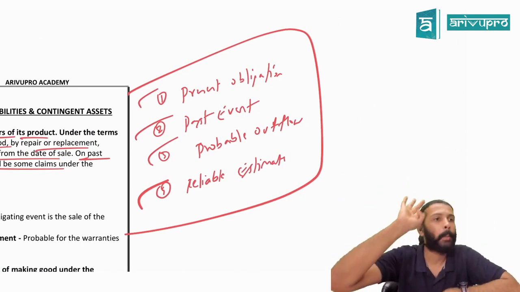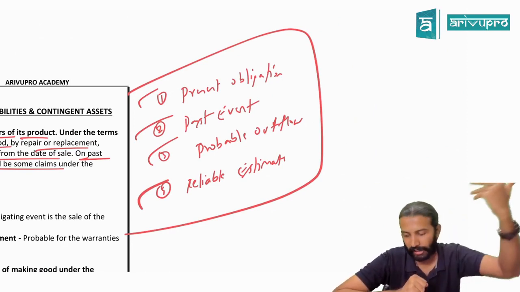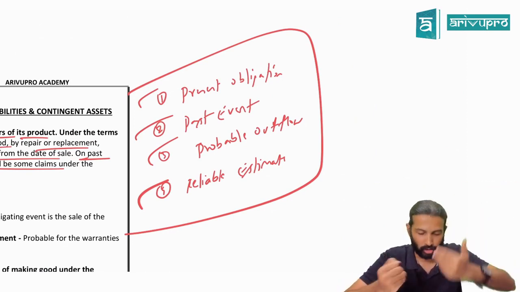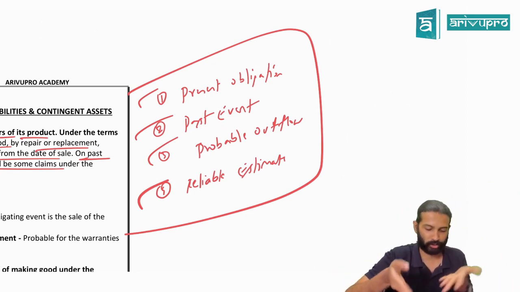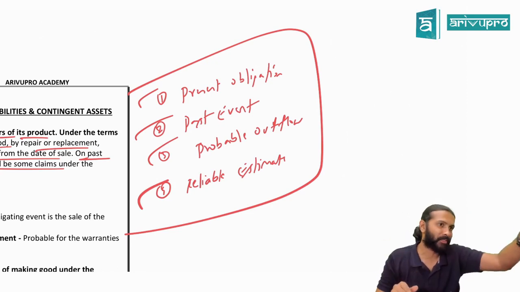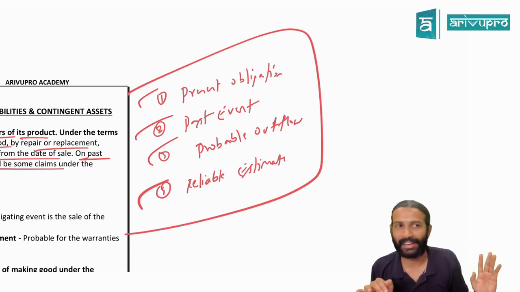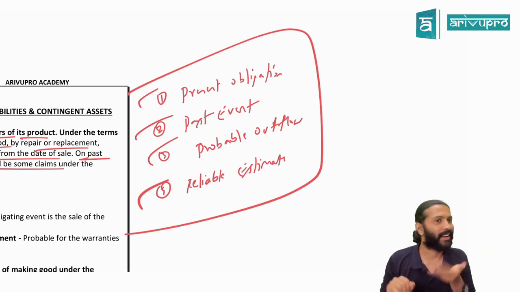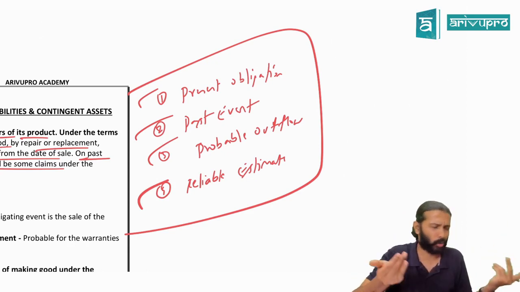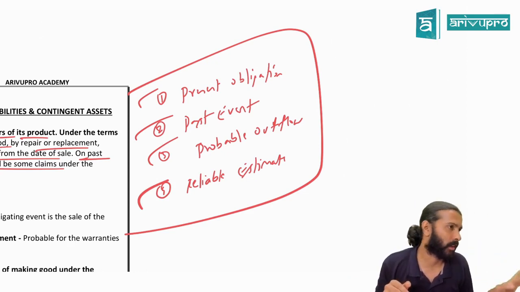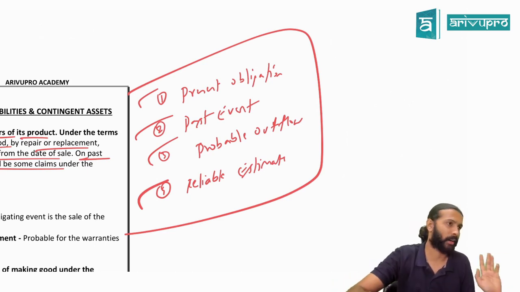Yes. Arising due to a past event. What is the past event here? Already they have contaminated the land. That contamination has already happened over many years. So the past event is also there. Third one is probable outflow of economic resources. If the law comes, you have to clean. Is it probable or possible? Probable only. Fourth one is what, sir? Reliably estimate the outflow. If you have to clean up, there will be some cost. You will ideally be able to reliably estimate it. Fair enough? So in that case, what do you write? Provision is required. Are we good?